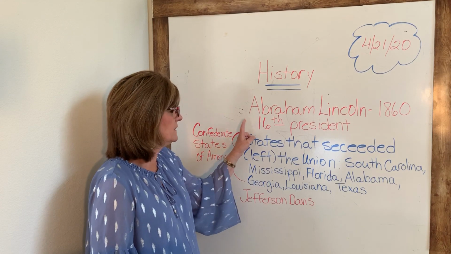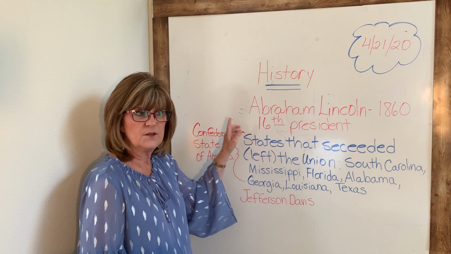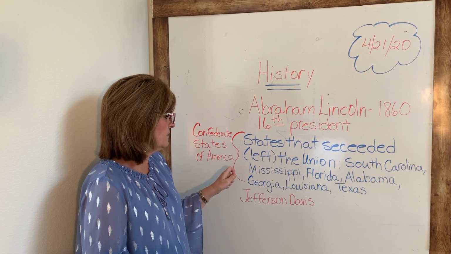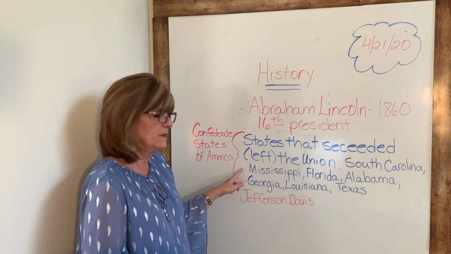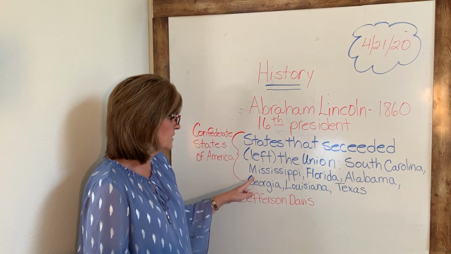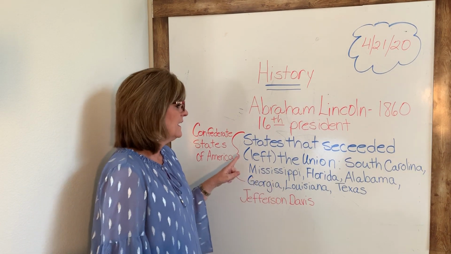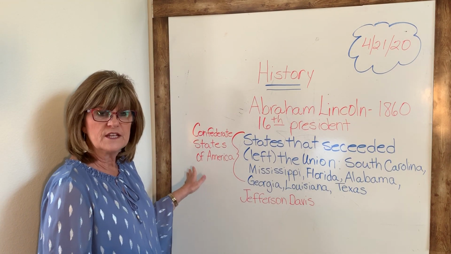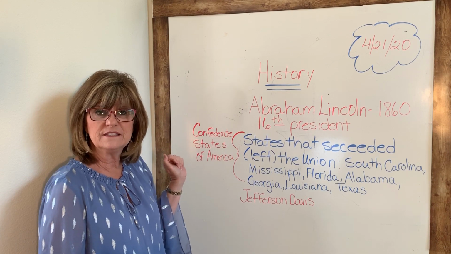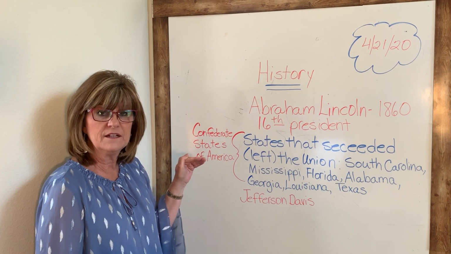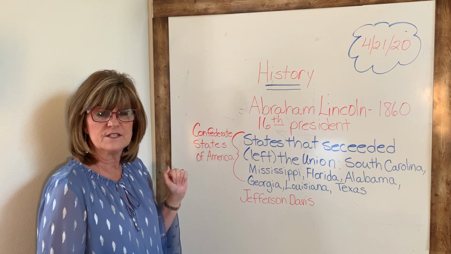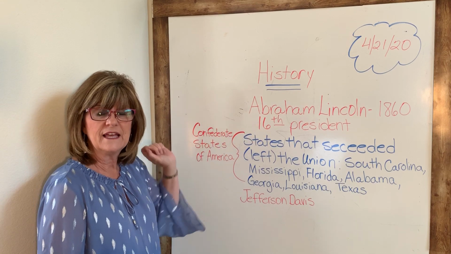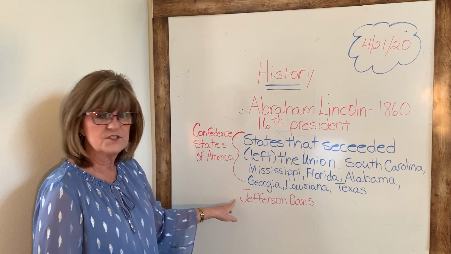So after Abraham Lincoln took office in 1861 as our 16th president, these states left the Union: South Carolina, Mississippi, Florida, Alabama, Georgia, Louisiana, and Texas. And they called themselves the Confederate States of America. So they said, we are no longer part of the United States. We are our own separate country. We are the Confederate States of America. They did not recognize Abraham Lincoln as their president. They elected their own president, Jefferson Davis.